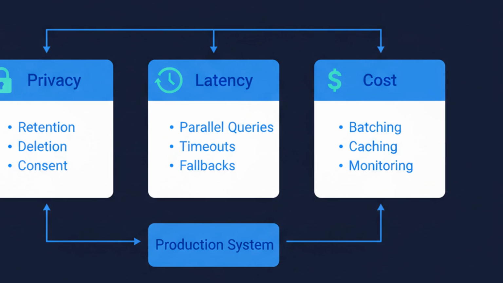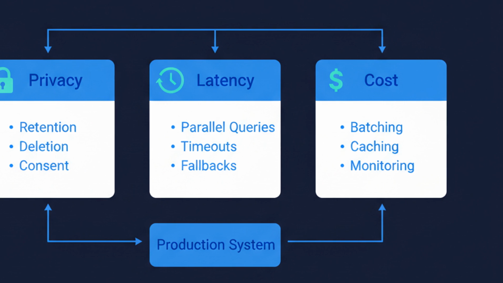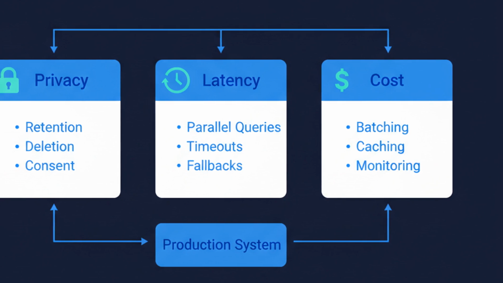Before you ship this, 3 critical considerations. First, privacy. Memory persists user data. You need clear retention policies and deletion capabilities. Implement a forget function that purges a user from all systems. Second, latency. Memory retrieval adds round trips.